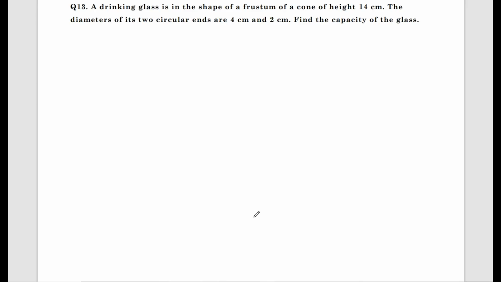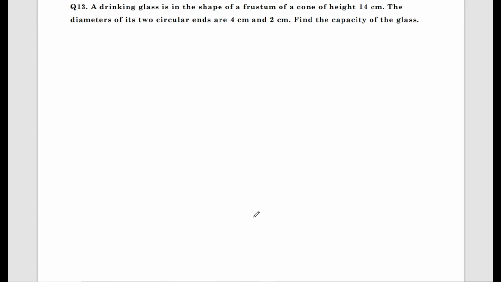You can expect one 3-mark question on frustum of cone because it's a newly introduced concept in 10th standard. Up to 9th standard you have learned surface areas and volumes of cube, cuboid, cylinder, cone and sphere. The newly introduced concept here is the frustum of cone. Hence, try to solve the questions on frustum of cone, and also